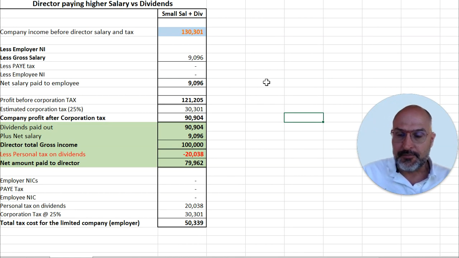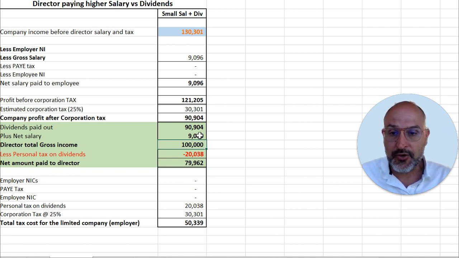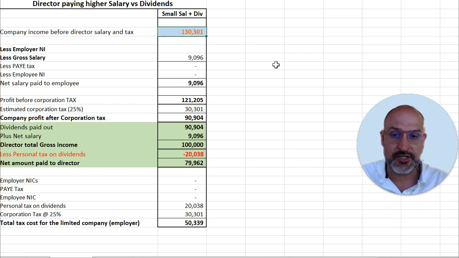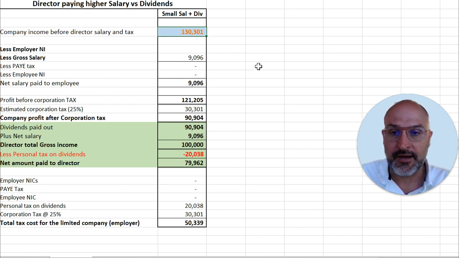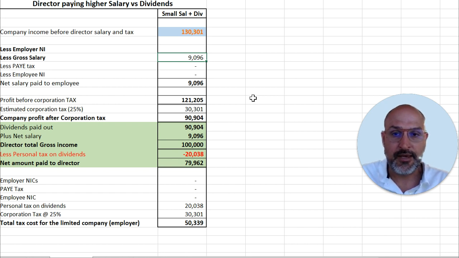So in this example, I'm looking at a director who wants to pay himself a small salary and dividends. The salary is £9,096 and he's paid dividends of £90,904, which will take their gross income up to £100,000. Now, in order to achieve this, the company needs to have £130,301 turnover. As I said, the director paid himself £9,096 gross salary, so that's an expense in the business.